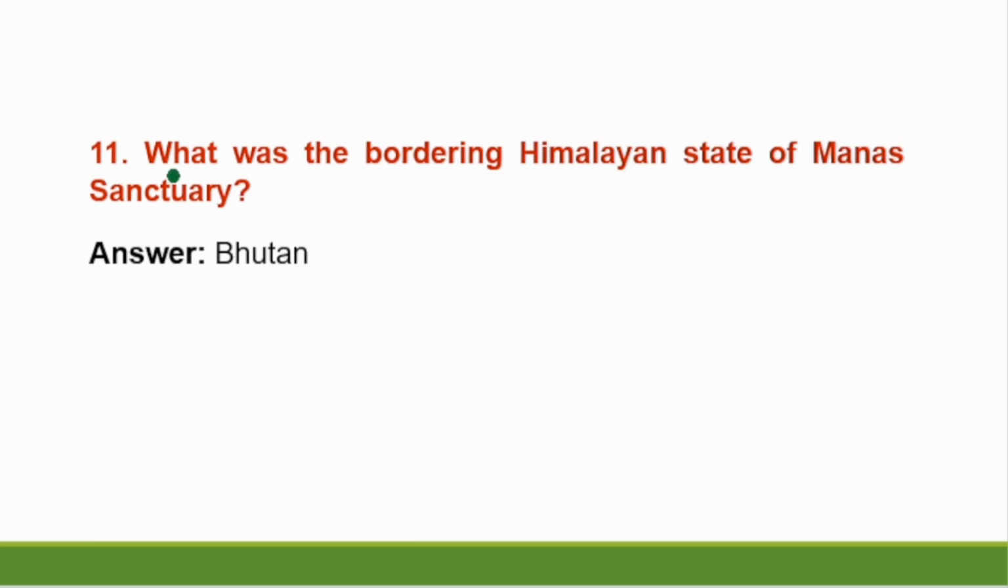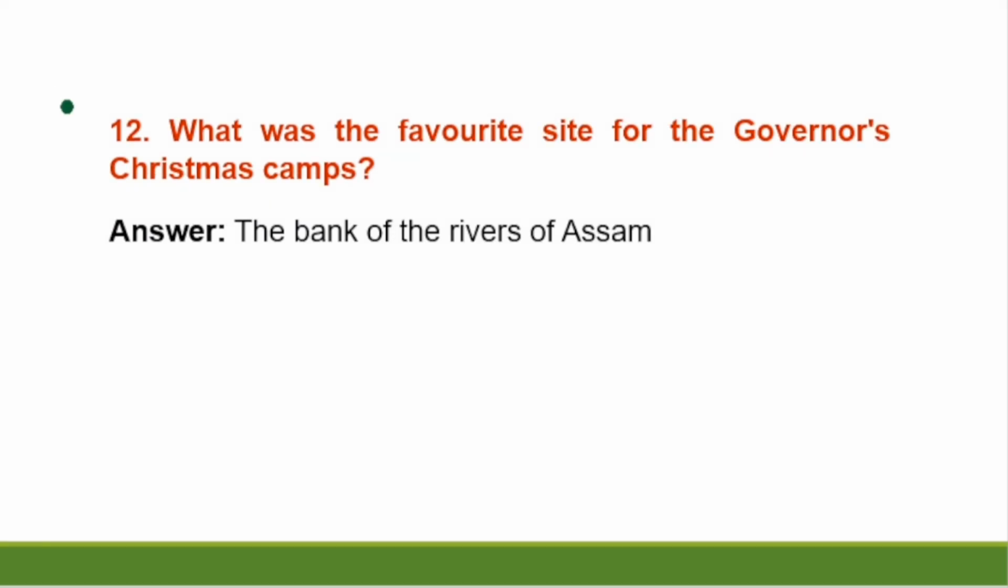Question number 11. What was the bordering Himalayan state of the Manas sanctuary? Answer. Bhutan. Question number 12. What was the favorite site for the governor's Christmas camps? Answer. The bank of the rivers of Assam.